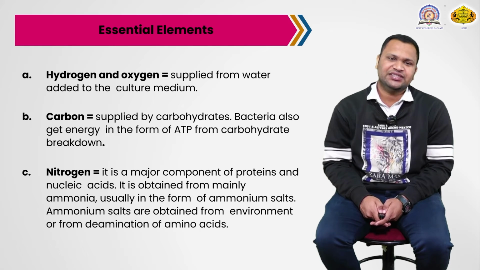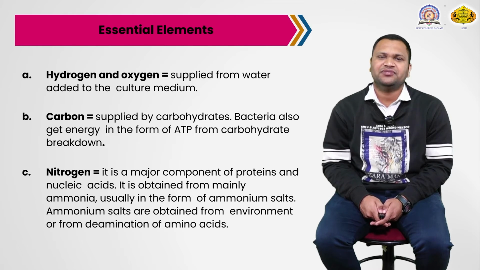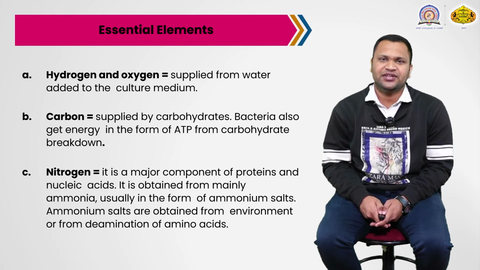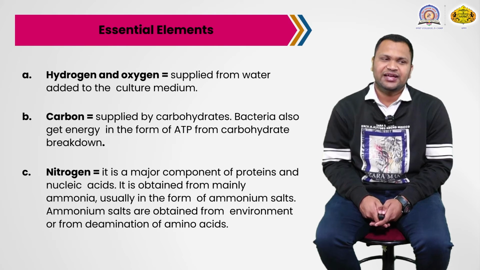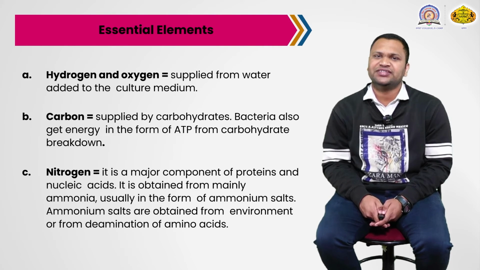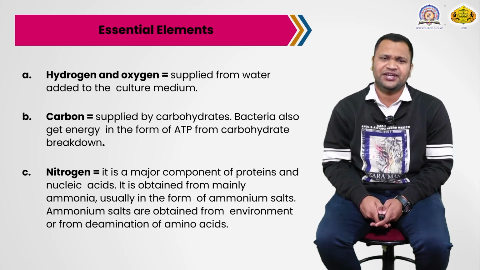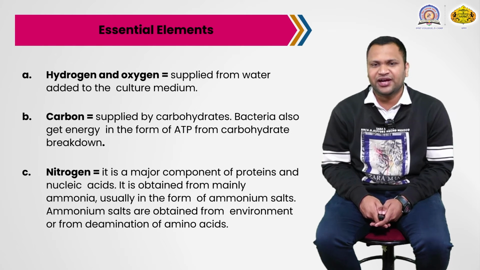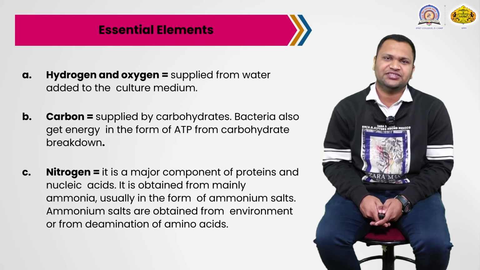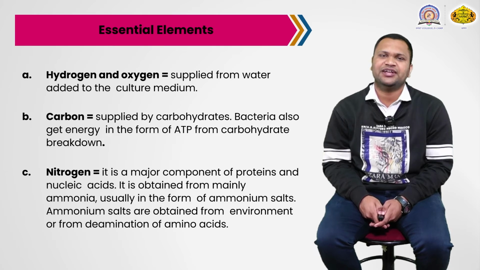Bacteria also get energy in the form of ATP from carbohydrate breakdown. In human beings or eukaryotes, the mitochondria is nothing but the powerhouse of the cell. It produces lots of ATP, and ATP is nothing but the large source of energy.